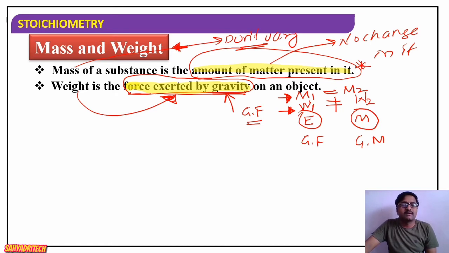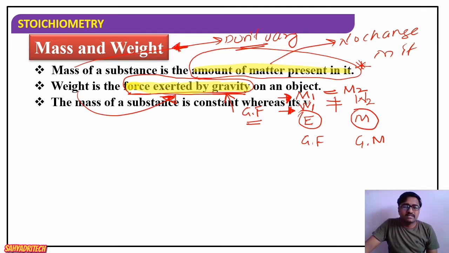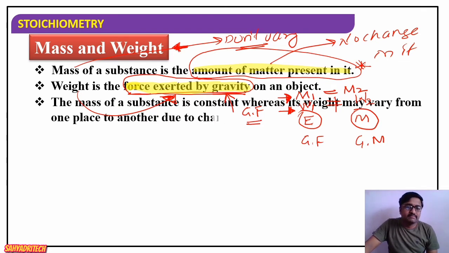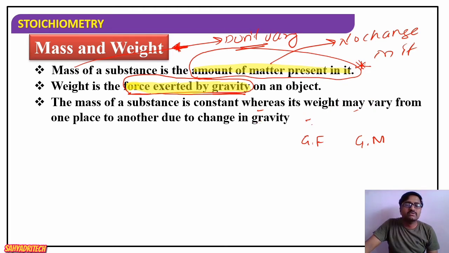The mass of a substance is constant, but its weight may vary from one place to another due to change in gravity. Mass of an object remains constant, but weight varies from place to place due to change in gravity.